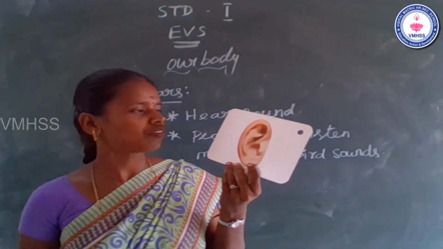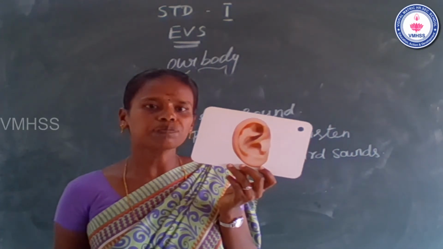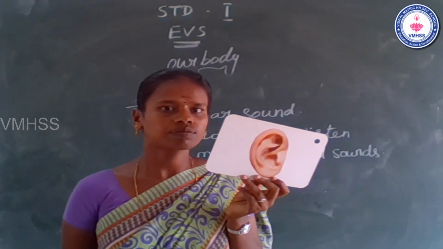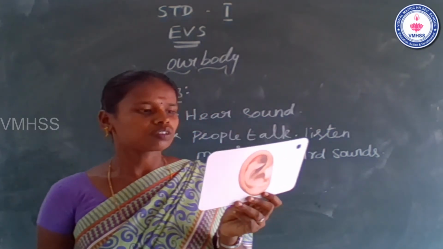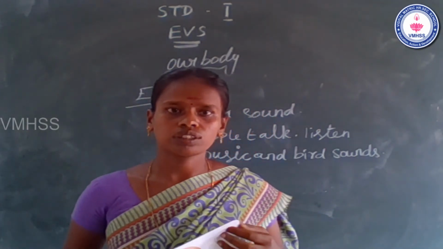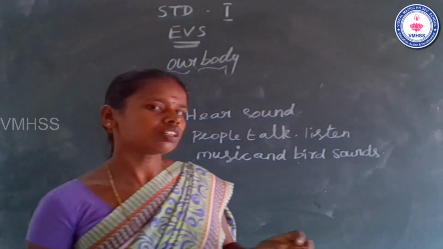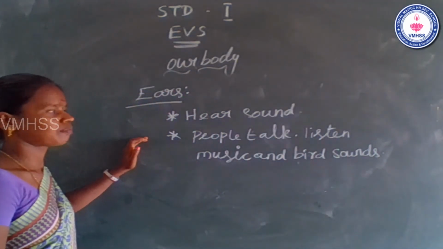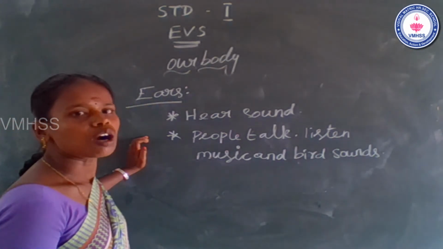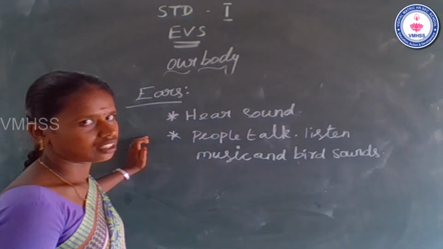Students, see the flashcard. What do you see in this picture? This is ear picture. Do you know the help of ears? Ears help us to listen to sound. Okay. Now move on to the topic. Ears. Is this an inner body part or an outer body part? Ear is an outer body part because we can touch and see.